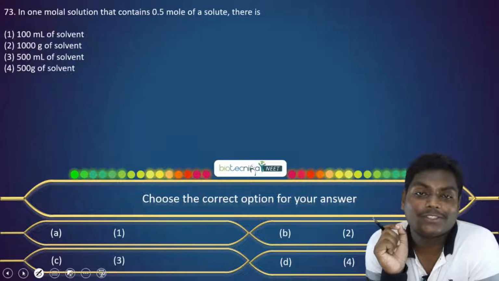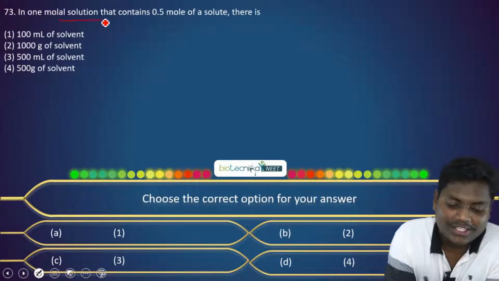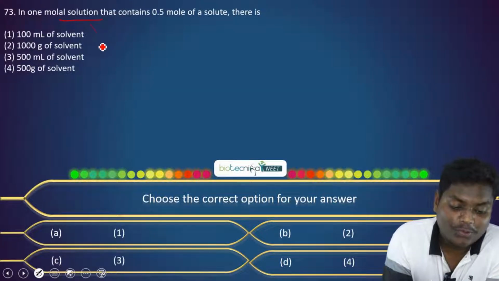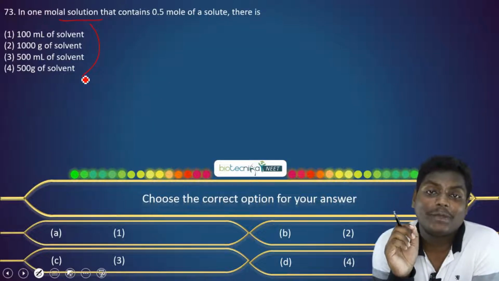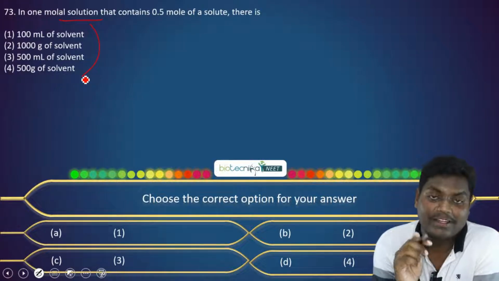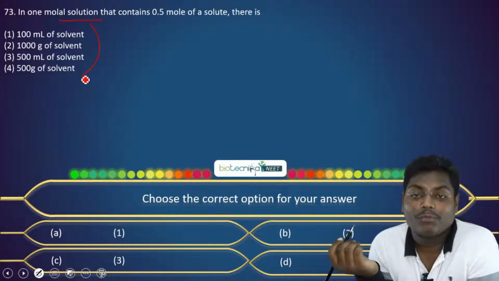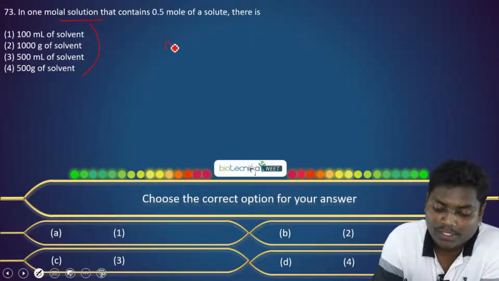This was the most easiest question in this paper, where in a 1 molar solution that contains 0.5 moles of solute, how much solvent do we need? It's a very simple formula based, very basic question they have asked. So they're asking that in a 1 molar solution of 0.5 moles of solute, how much solvent needs to be there? So what we know, we know